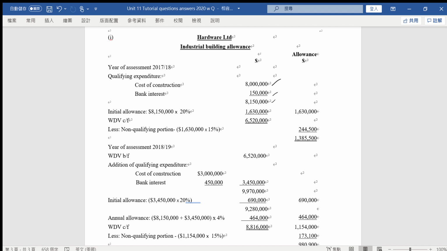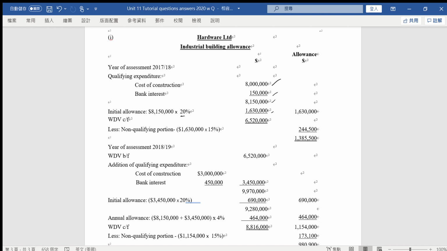And for the first year, you can claim initial allowance on that amount, 20%.